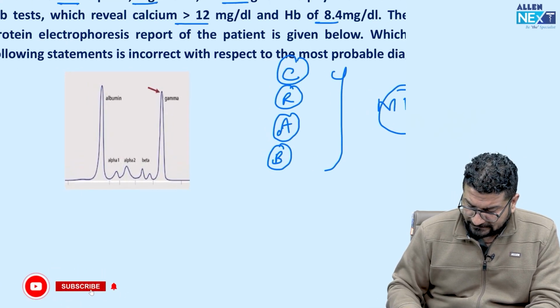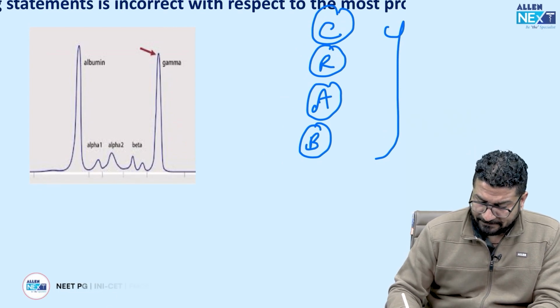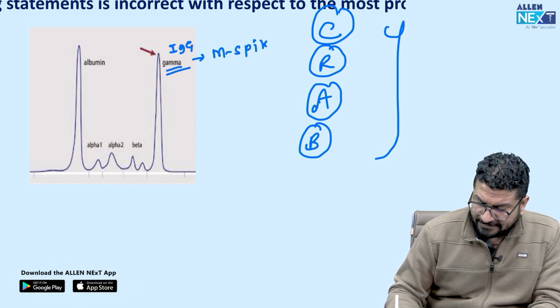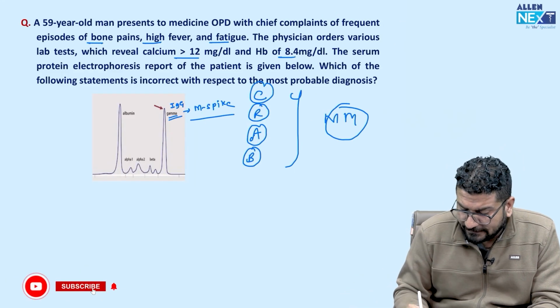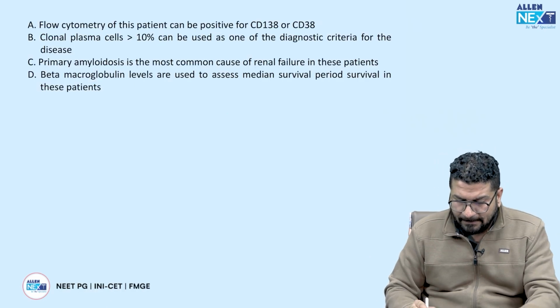Then you can see this is called church spire pattern. So अगर आप देखोगे, first spike is of albumin, then second spike you can see in the gamma area, means IgG area. This spike is called M spike. So M spike दिखी हुई है, classical case है multiple myeloma का. So they're asking you what is incorrect about multiple myeloma. So what is incorrect? Let's see.